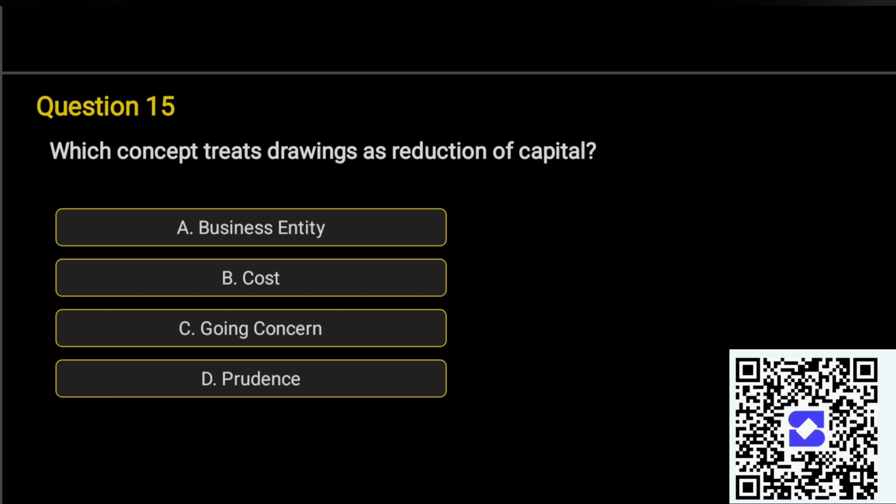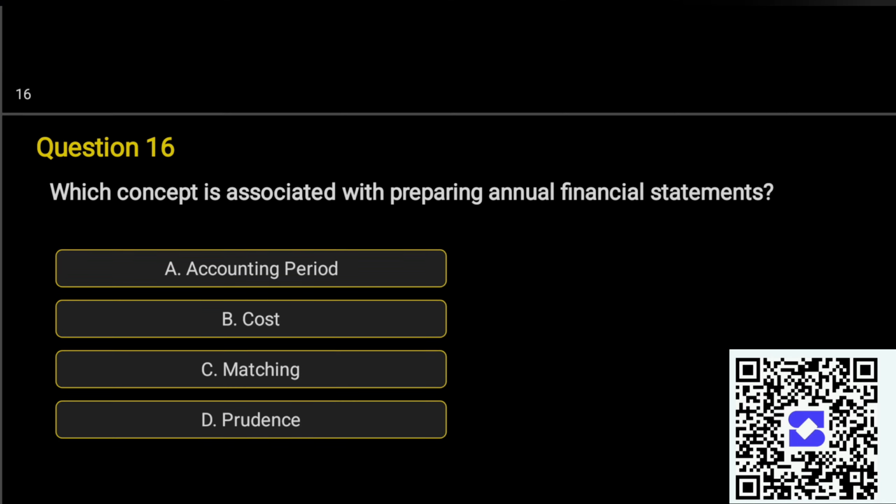Question 15. Which concept treats drawings as a reduction of capital? A. Business entity, B. Cost, C. Going concern, D. Prudence. Correct answer is option A. Business entity.